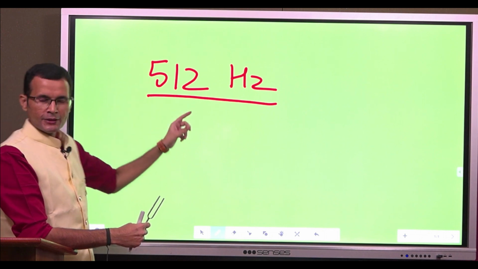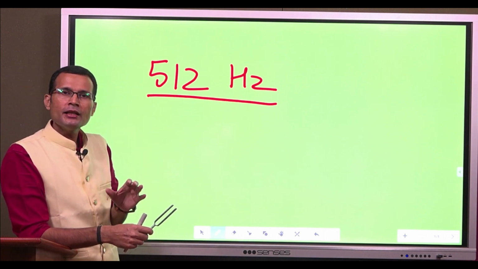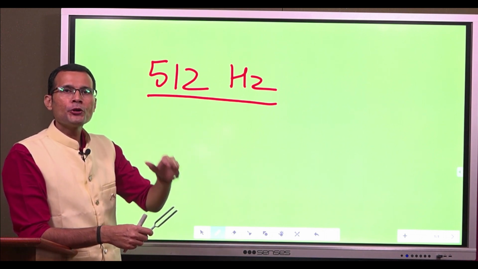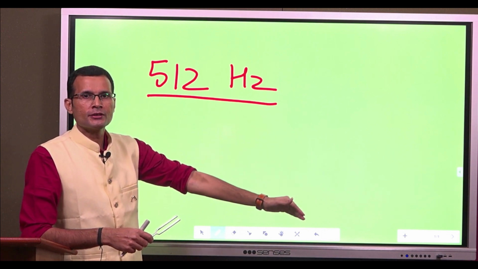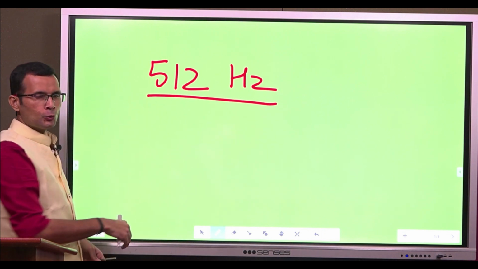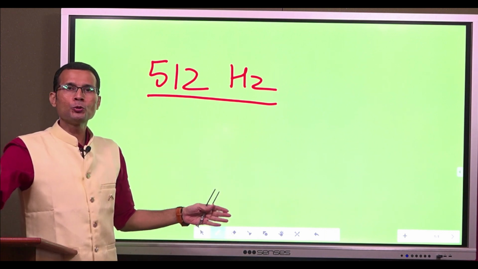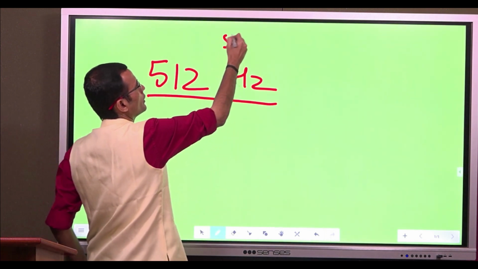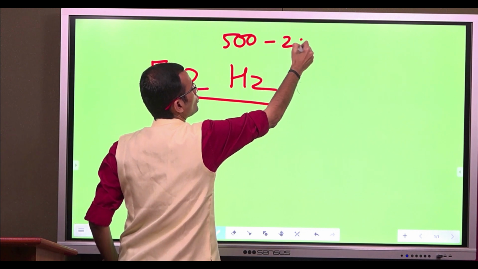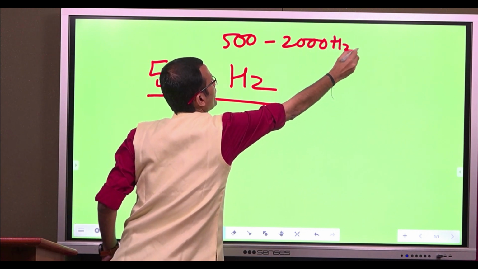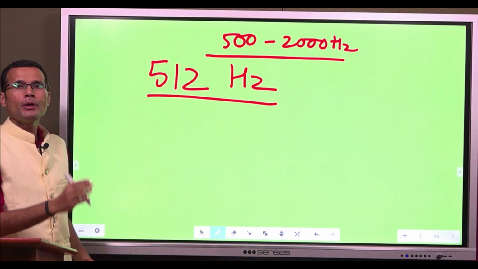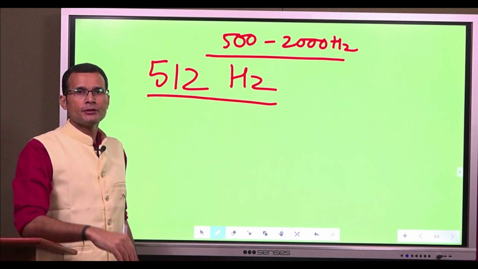One is, this frequency lies in the audible human speech frequencies. 512 Hertz lies between 500 to 2000. So please remember, 500 Hertz to 2000 Hertz is the range for audible human speech frequency.